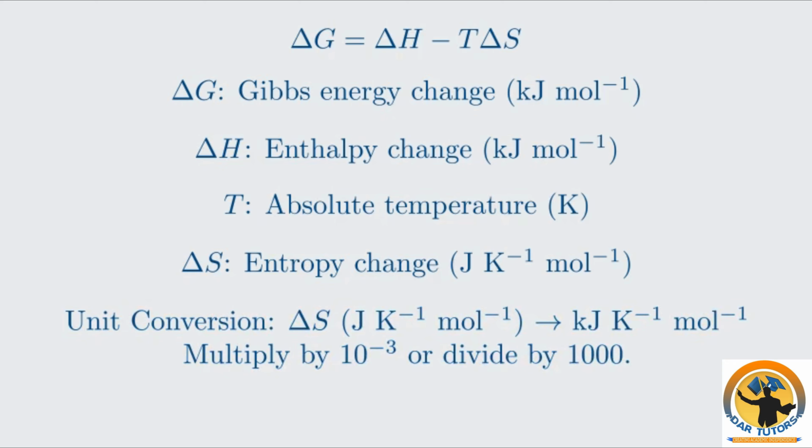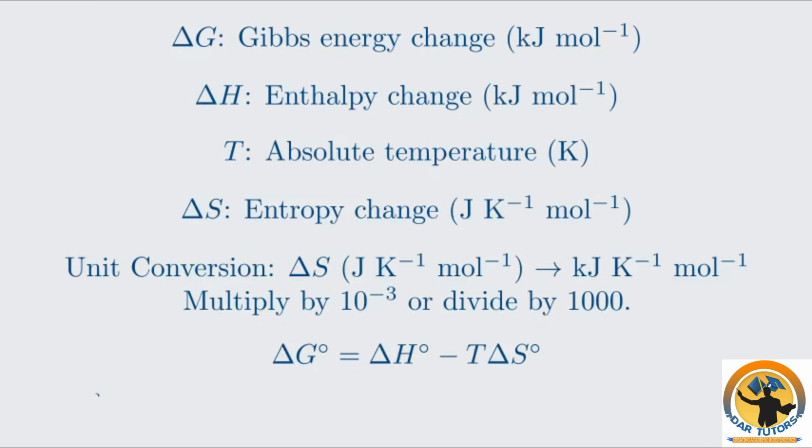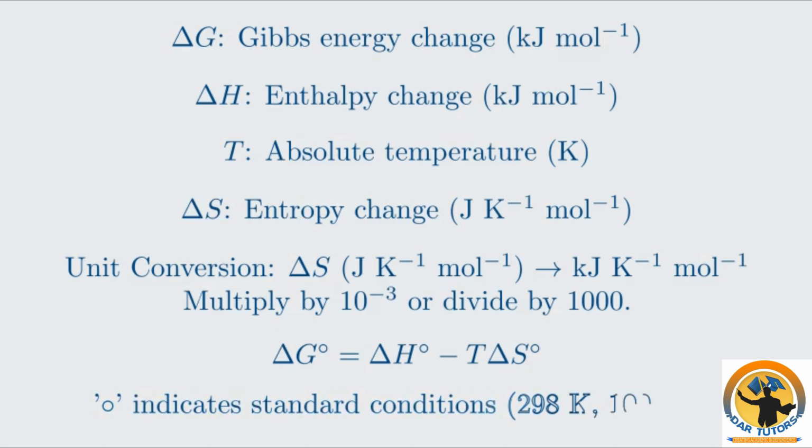The equation is often written with a standard symbol, dG°. This signifies standard conditions: 298 Kelvin, 100 kilopascals, and 1 mole per decimeter cubed concentration for solutions. It refers to the change in Gibbs energy when the reaction is hypothetically allowed to go to completion under these standard conditions. The real power of the Gibbs energy equation is its ability to predict spontaneity.